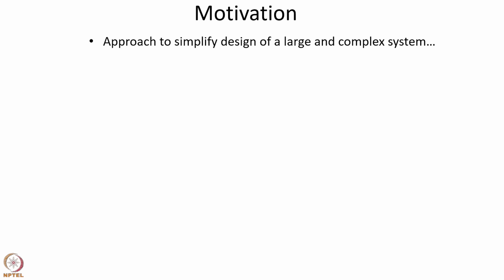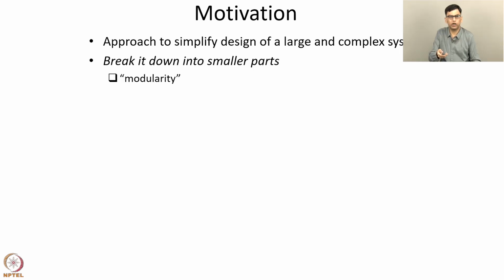So what approach do we typically use in engineering to simplify the design of a large and complex system such as a network? We break down the system into smaller parts. This is the concept of modularity. Examples of modularity in some other contexts are as follows.